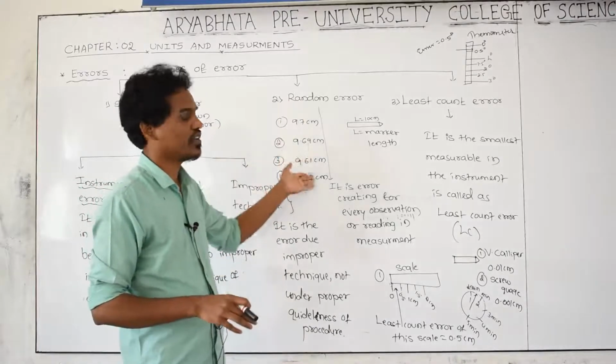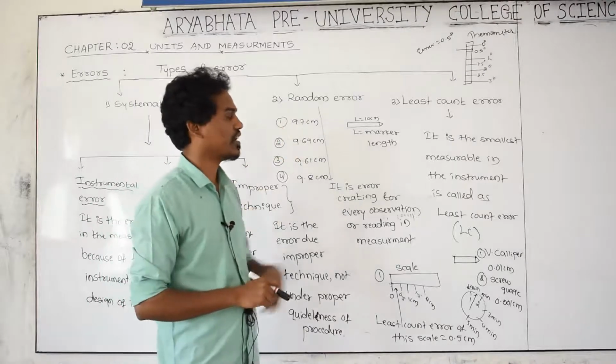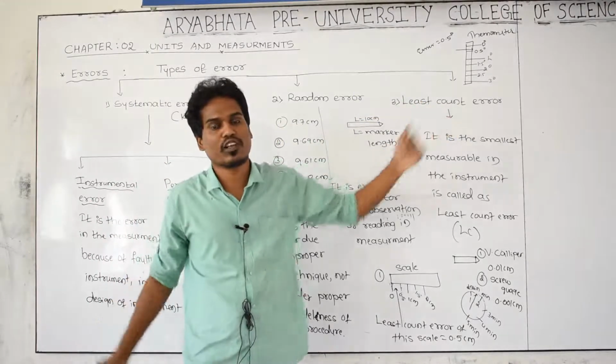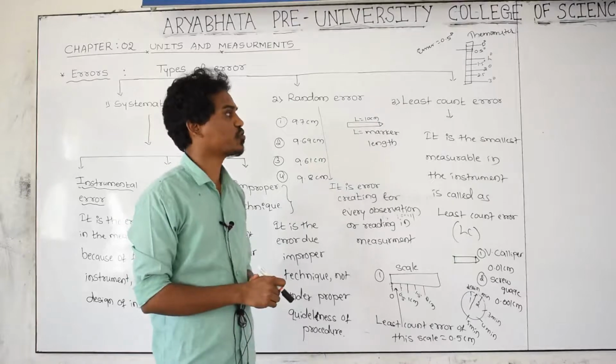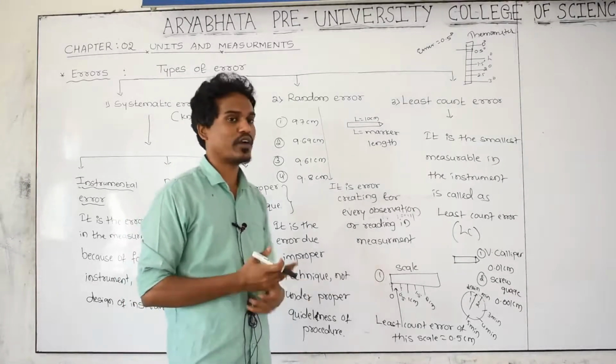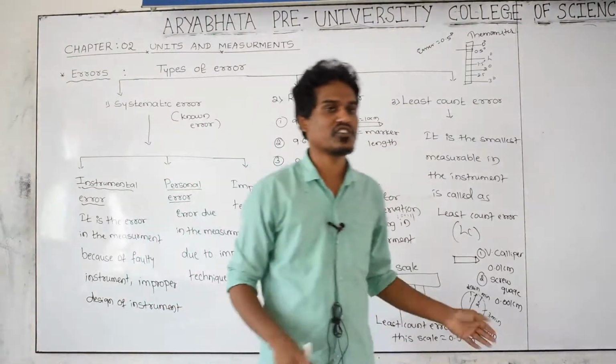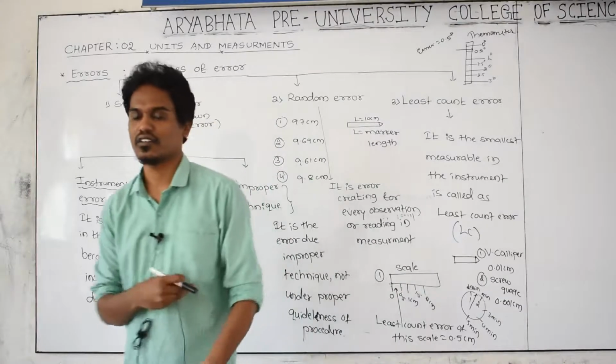Next, random: in the measurement, each and every time he is creating errors, that is called a random error. Least count also belongs to the instrument. Each instrument has an error called the least count error. And how to find the least count error, I just told you with some examples, try to understand. This is the classification of errors, and thank you.